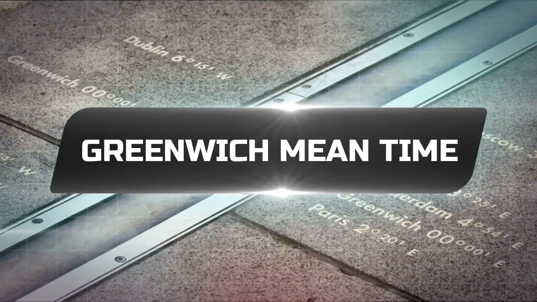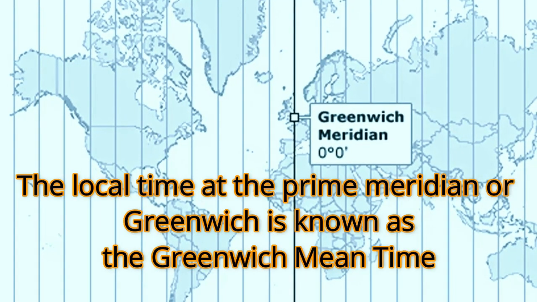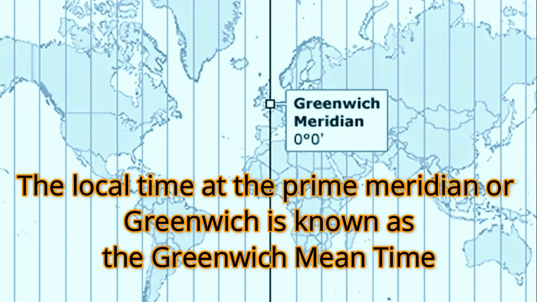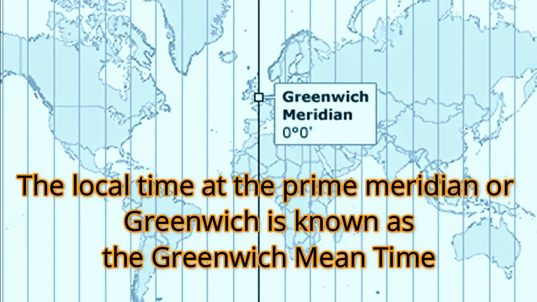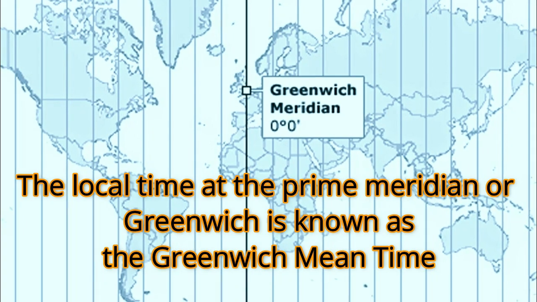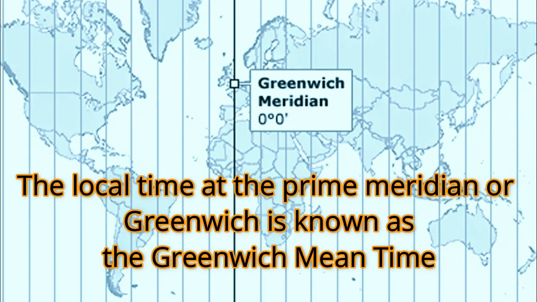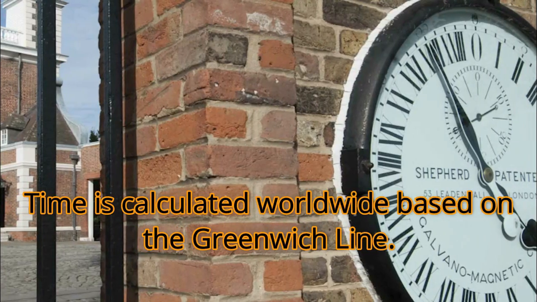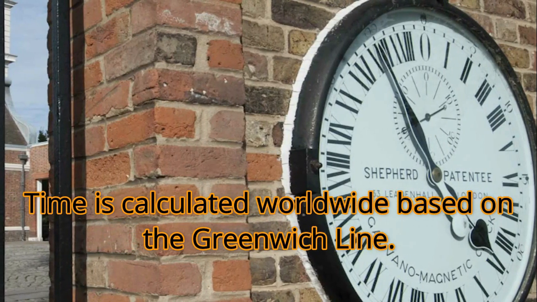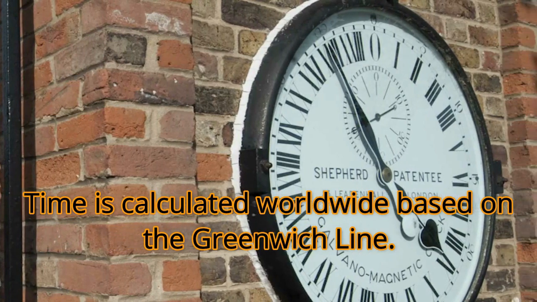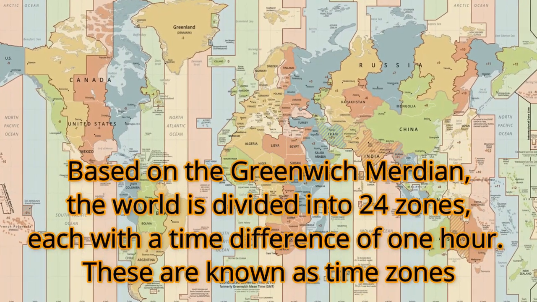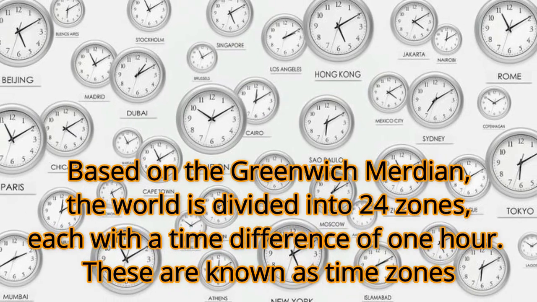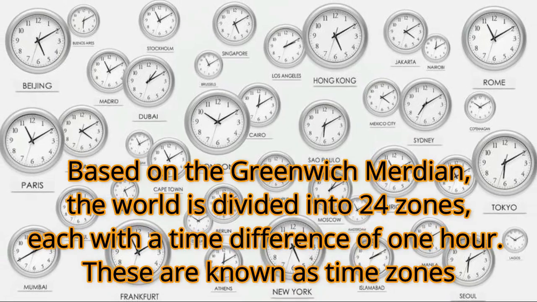Then what is Greenwich Mean Time? The local time at the prime meridian is known as Greenwich Mean Time, or the local time at Greenwich. So Greenwich Mean Time means local time at Greenwich or local time at the prime meridian. So worldwide the time is calculated on the basis of Greenwich Mean Time. Based on the Greenwich line, the world has been divided into 24 time zones with 1 hour difference.